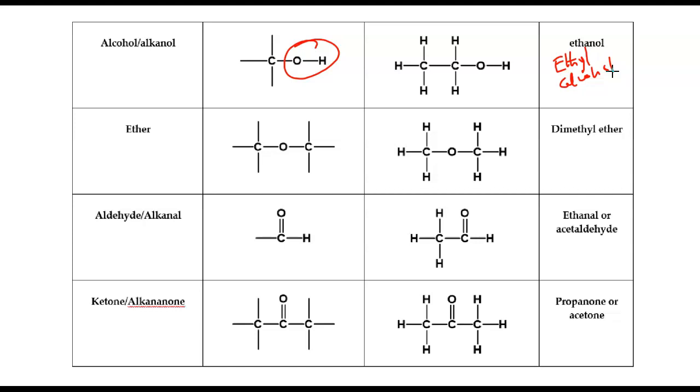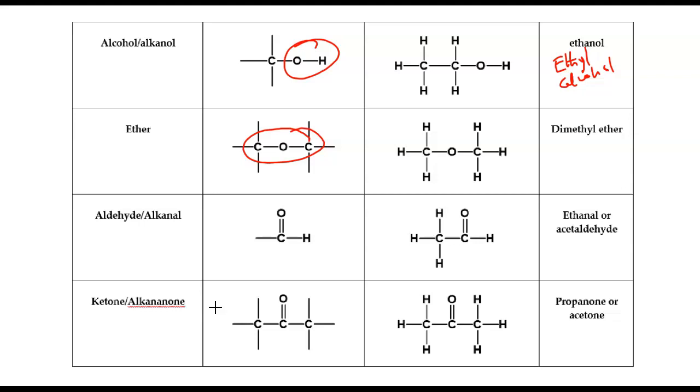The ethers are known by having oxygen in the middle between 2 carbons. This is usually the ether group. And a good example here is the dimethyl ether, usually the simplest of all that class. The aldehyde, like I had in the previous slide, has the carbonyl carbon at the terminal end. It's always at the terminal. Here, this is the carbonyl carbon with a hydrogen. Anytime there's a hydrogen here, they are the aldehydes or the alkanals. And a good example here is ethanal or acetaldehyde.